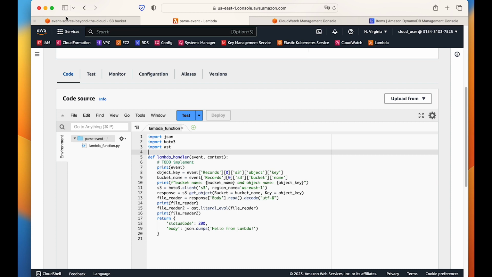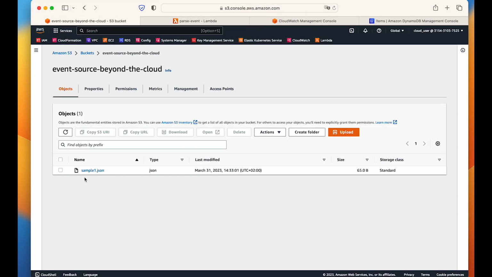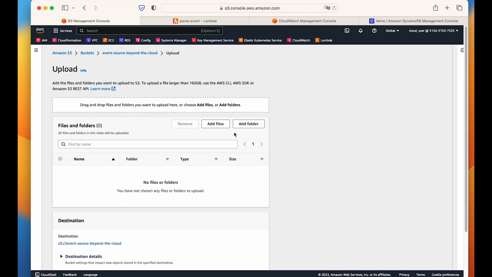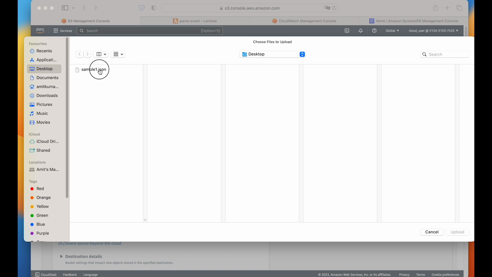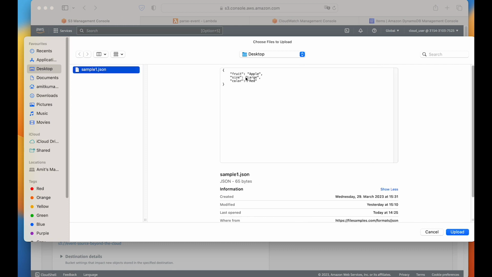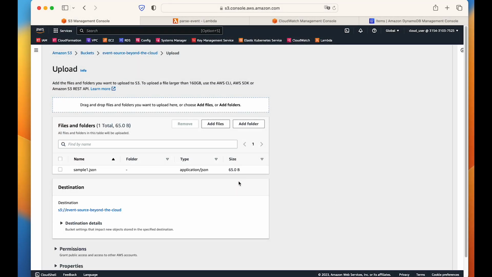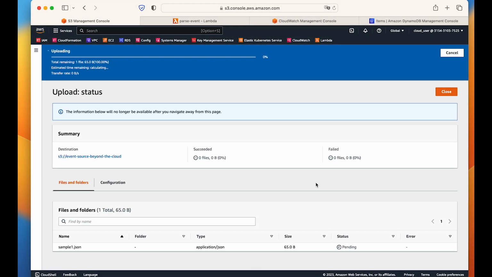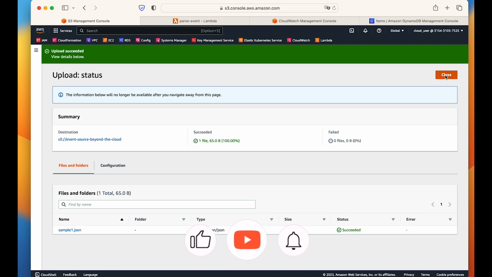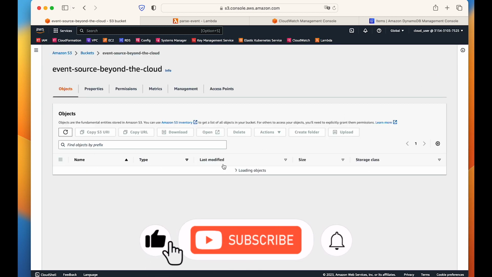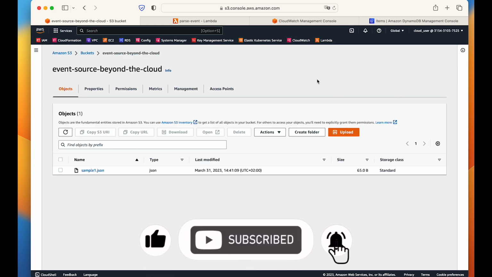What we need to do, we need to trigger the event again. So we will upload the sample.json file again. This is from my desktop and sample one. So I have fruit, apple, size large, color red. Fine, upload it. And we will select upload, close. So I hope as soon as it is uploaded, it will trigger the event.